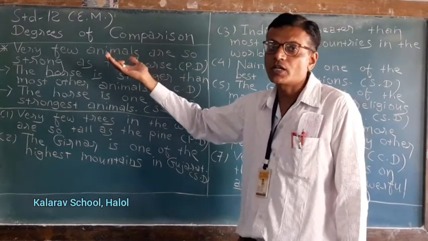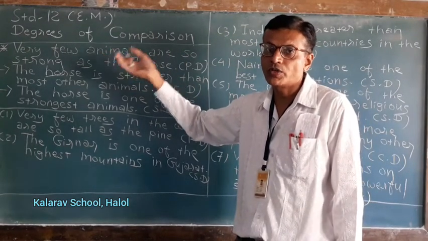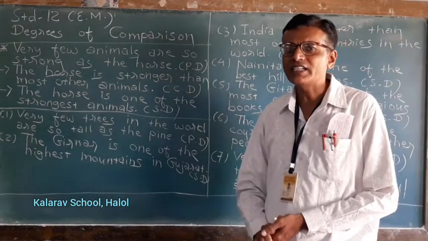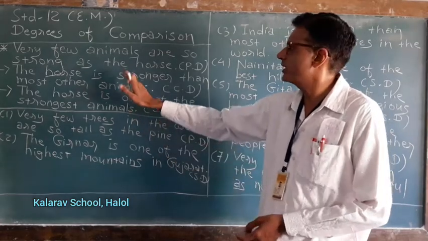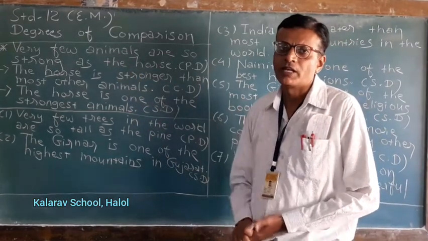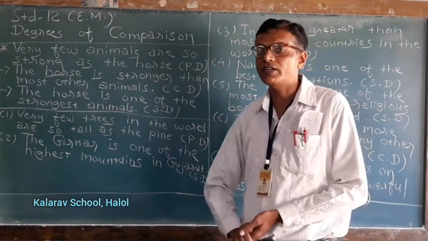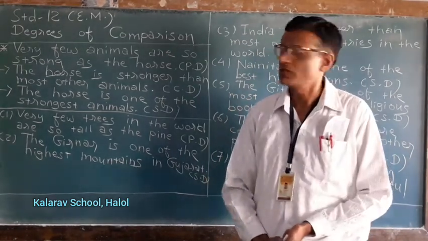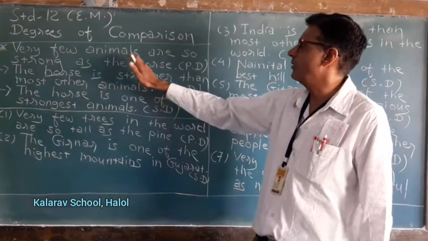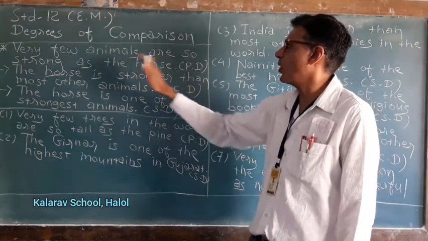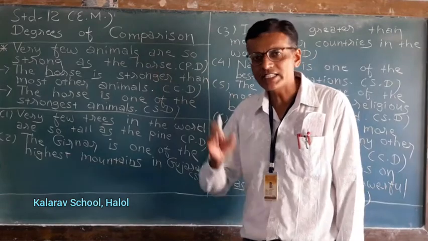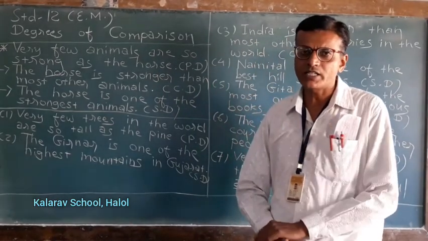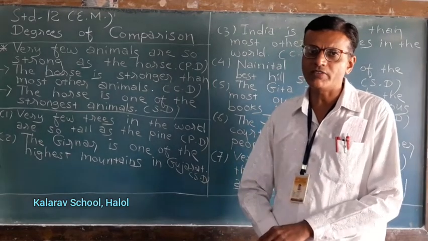Now there is also another method to write the sentence in positive degree. That is little difficult, so I have given you the simplest technique. Now I am telling you the other technique of positive degree. That is no other. No other animals are so strong as the horse. This sentence is also in positive degree. So there are two methods to write the sentence in positive degree.